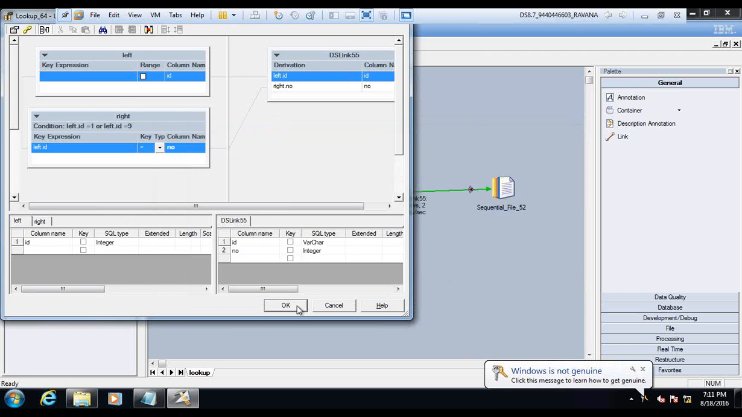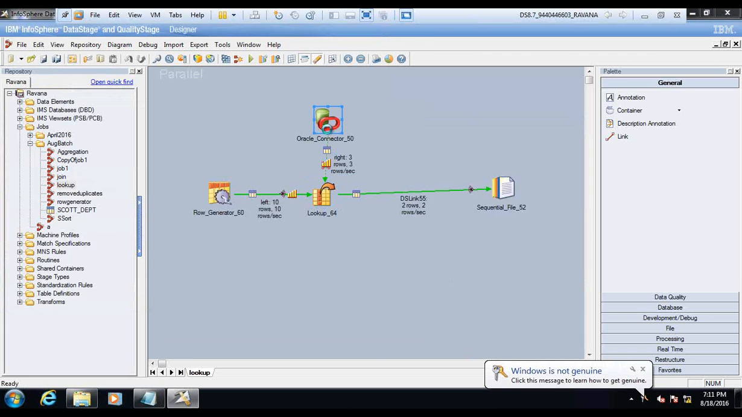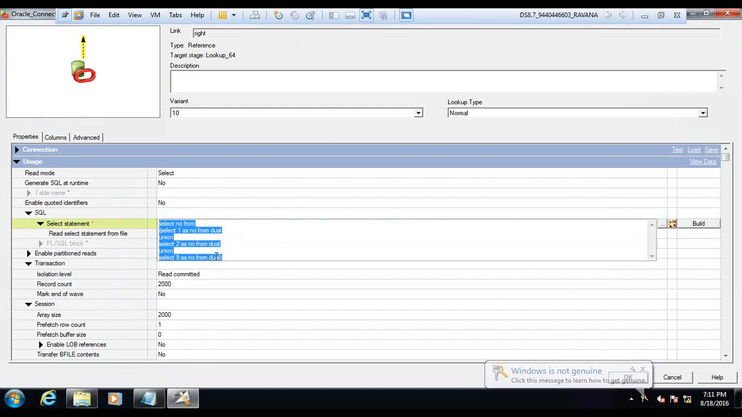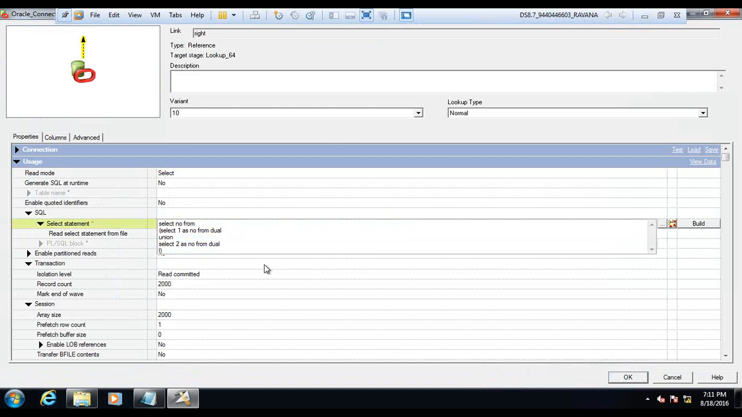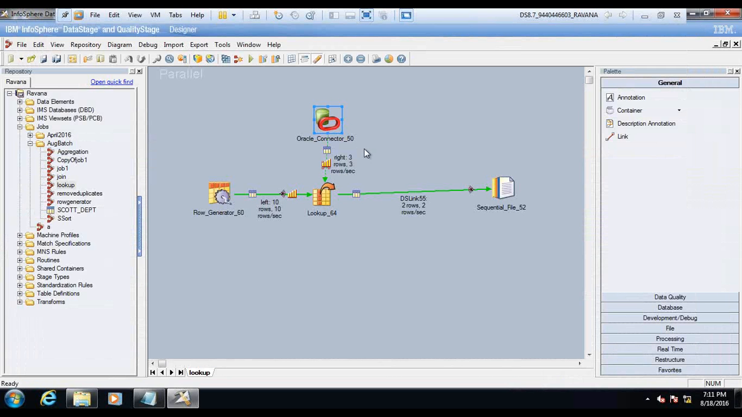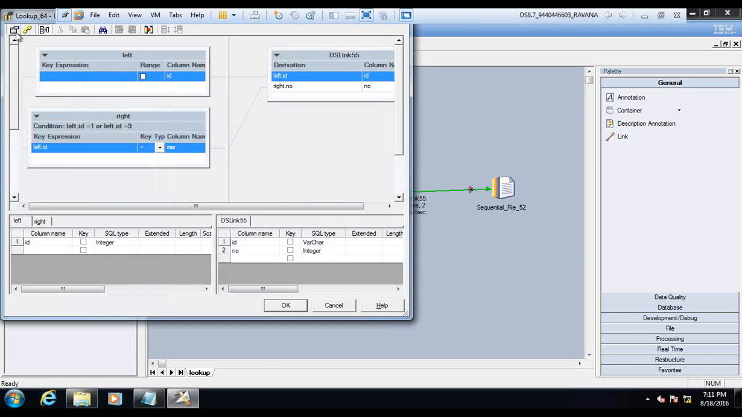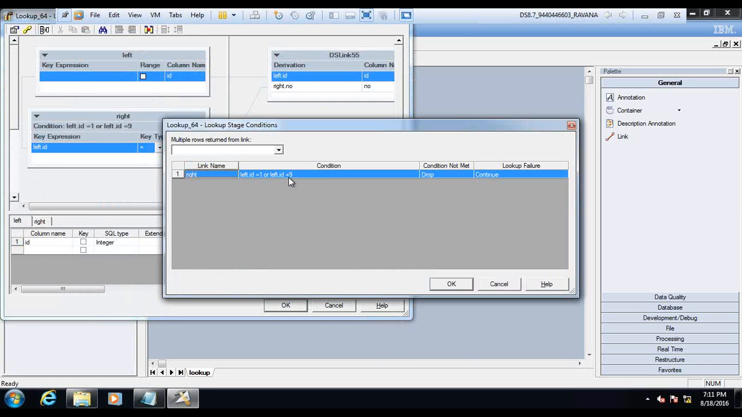Let me show you. Condition not met means you are saying 1 and 9 have to be there. See, now I removed 9 from the lookup reference, so only 1 is there. I will get 2 records from the reference, 1 and 2. From the source, 10 records, 1 through 10. Now I placed a condition saying only pick 1 and 9 from the source.